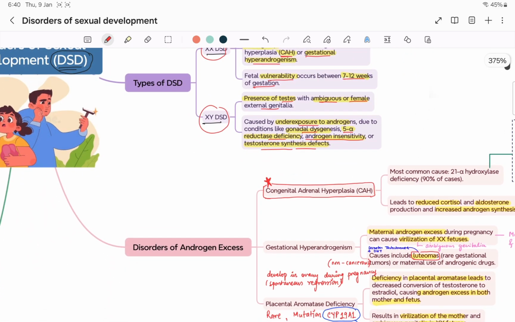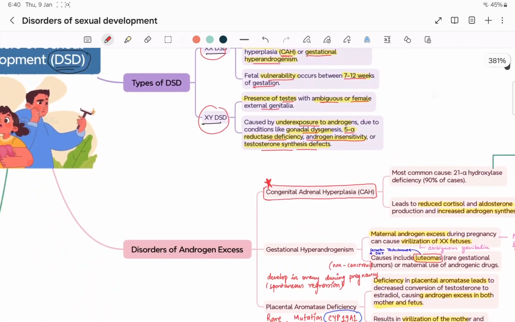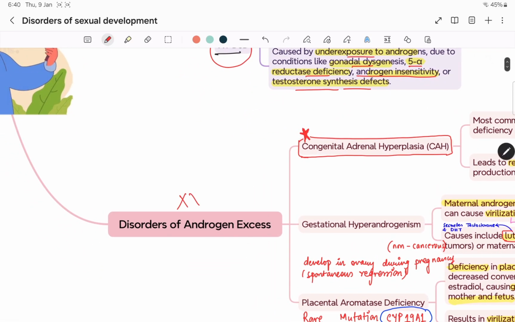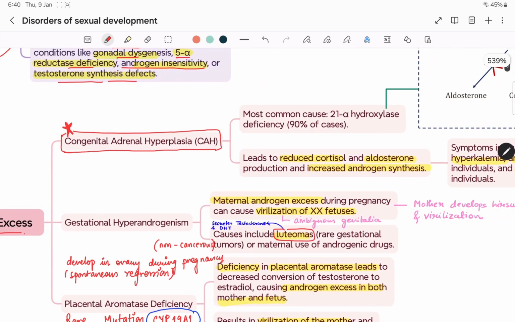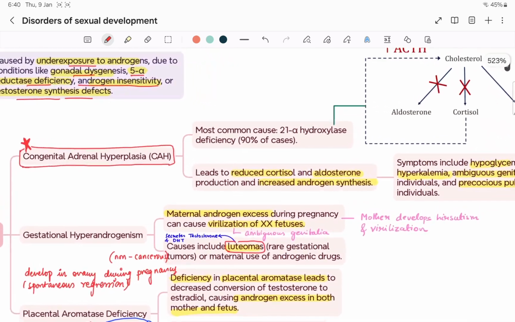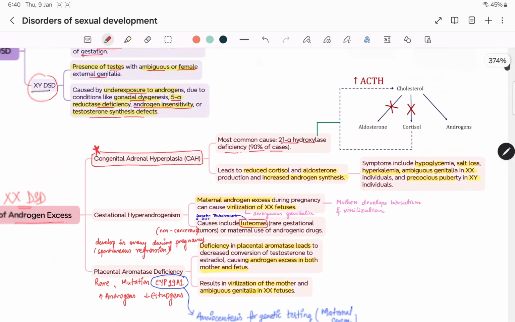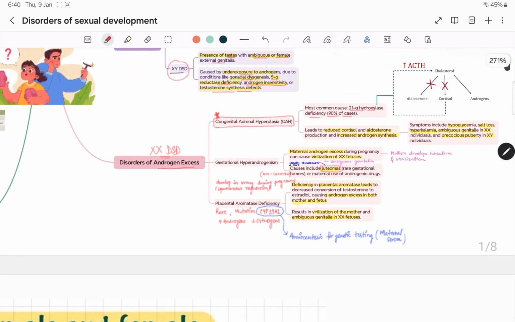First we'll take XX DSD. XX DSD is due to disorder of the androgen axis. First is congenital adrenal hyperplasia. This is the most important topic among all. Congenital adrenal hyperplasia is CAH. The most common cause is 21-alpha hydroxylase deficiency, in 90% of the cases. We'll discuss this in detail.